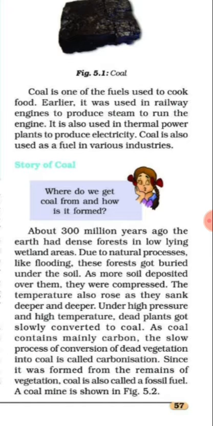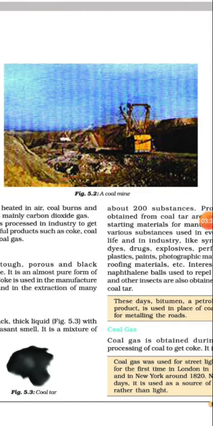So, students, look at figure 5.2 on page number 58. This is the picture of a coal mine. When heated in air, coal burns and produces mainly carbon dioxide gas. Coal is processed in industries to get some useful products such as coke, coal tar, and coal gas. So, coal is processed in industries and we get coke, coal tar, and coal gas.